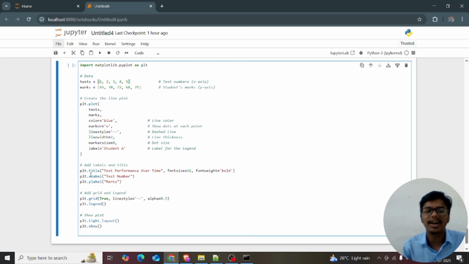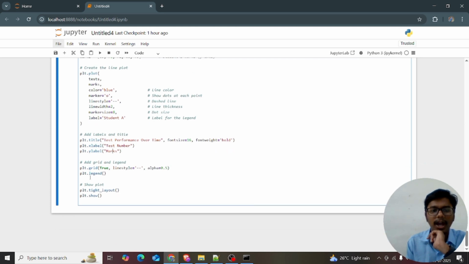Again, we are getting the title, test performance over time, giving the font size is equal to 16 and the font weight is equal to bold, and giving plt.xlabel text numbers and plt.ylabel is equal to marks, and giving plt.grid.